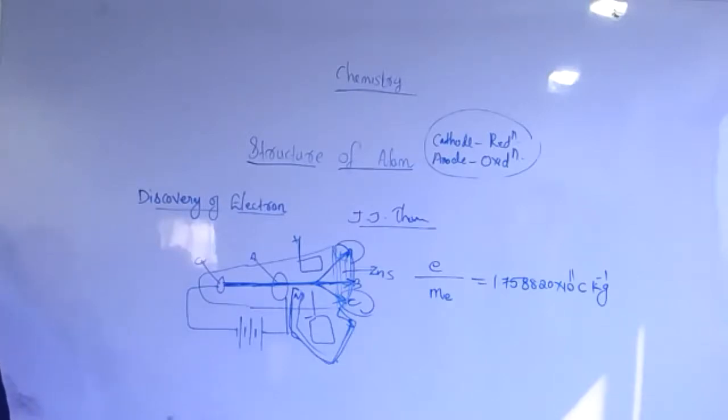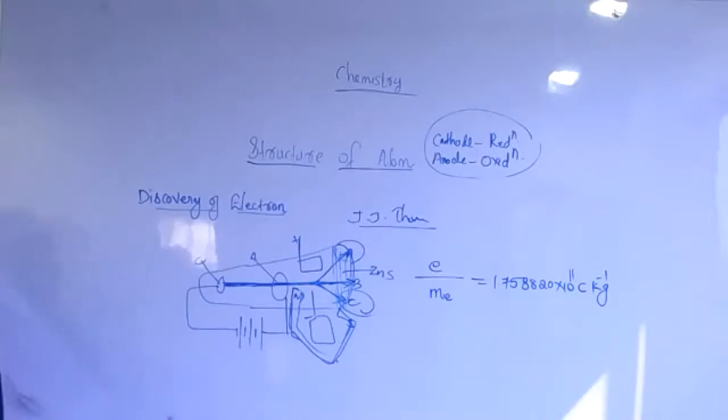Okay, m is the mass of the electron in kilograms and e is the magnitude of charge on the electron, that is represented in coulombs. Since electrons are negatively charged, the charge on the electron is negative in nature. That is also another thing. Okay, charge of the electron. So e by m is okay.